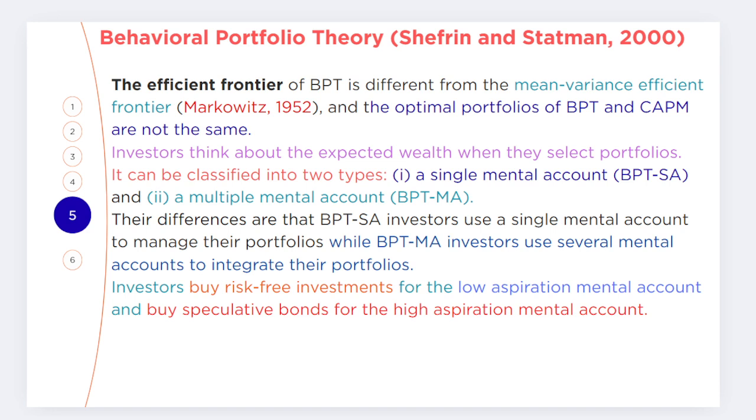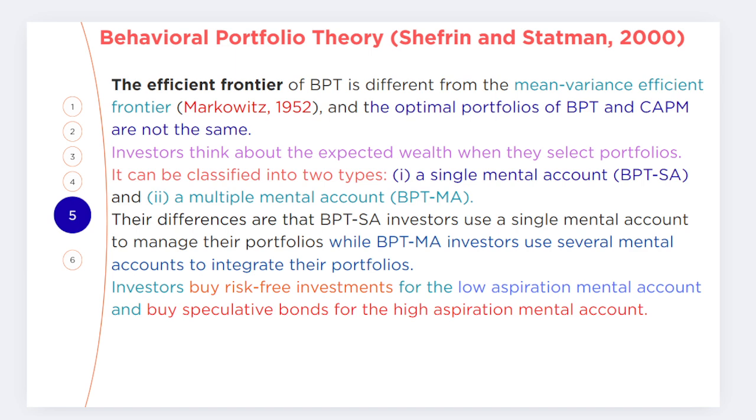That is why investors think about expected wealth when they select the portfolio. It can be classified into two types: one is a single mental account, and the next is multiple mental accounts, friends. In the single mental account version, investors use a single mental account to manage their portfolio, while in the multiple mental accounts version, investors use several mental accounts to integrate their portfolio. That is the point you need to understand here.